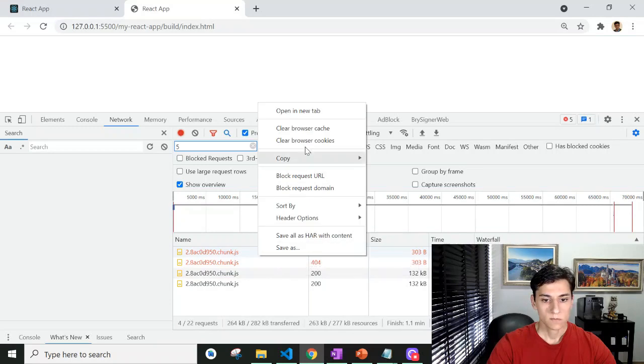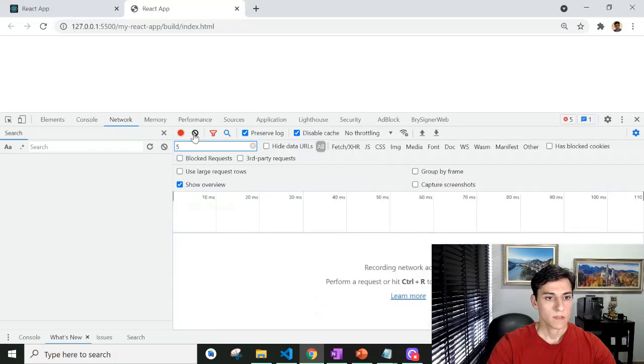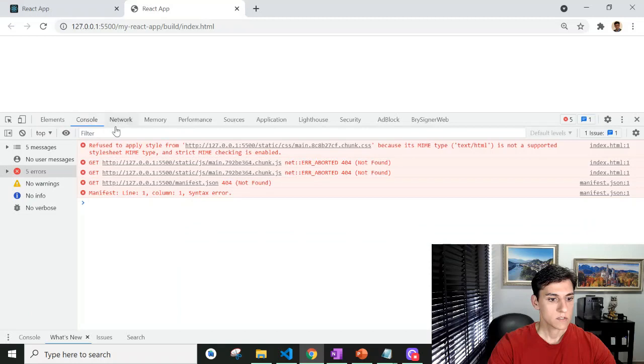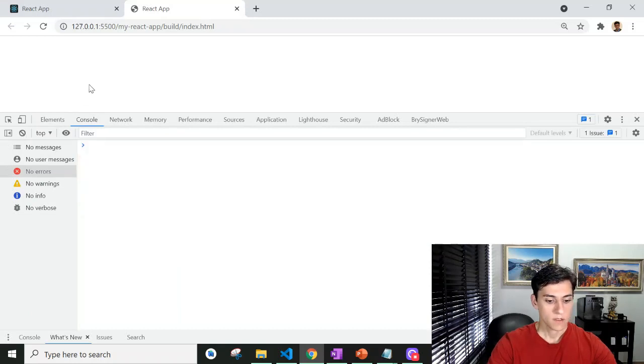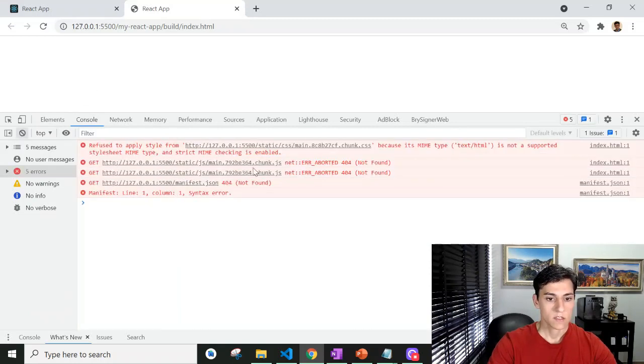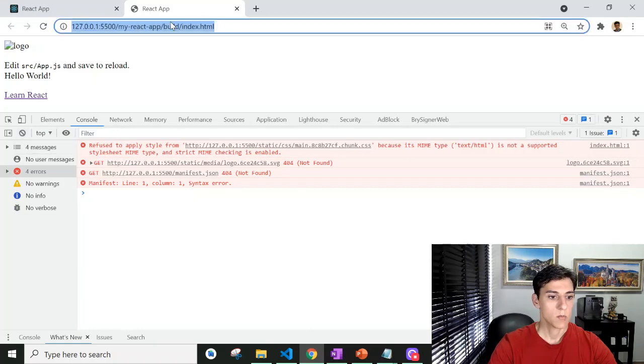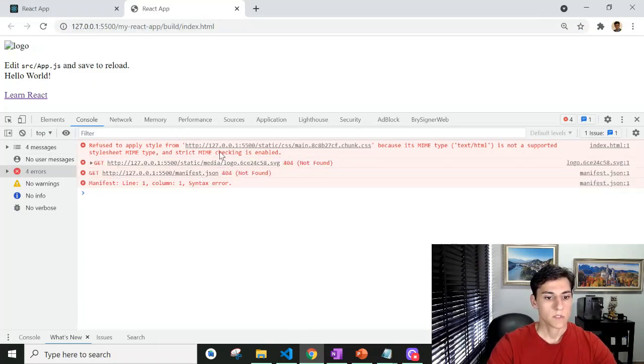Now it has found it. Let me clear that. Let's try to execute again. Okay, it found this part, but still not working. Still there are some files it did not find. Let's clear that again. Okay, so there's another file, the main.792, still not found. So what I have to do, come here, it's this file, so just take out this slash, save that. Now it's almost there, but still not finding some files.